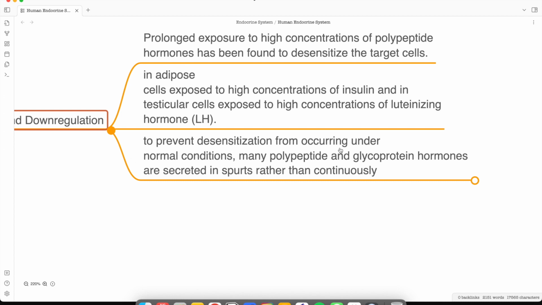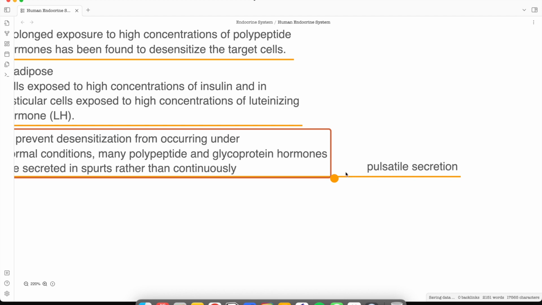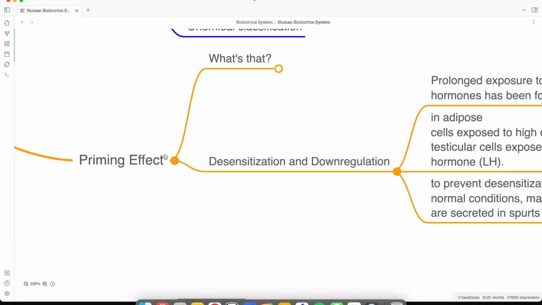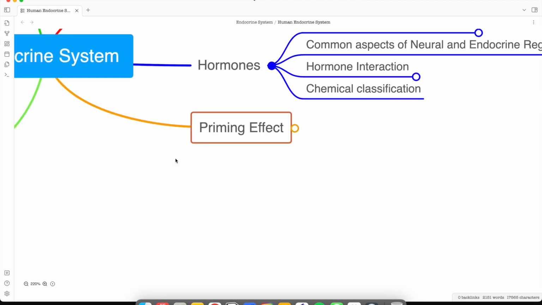To prevent desensitization from occurring under normal conditions, many polypeptide and glycoprotein hormones are secreted in spurts rather than continuously. So that is called the pulsatile secretion. So that is for the priming effect and desensitization. Hope that makes sense. Hope you got the idea and hope this freestyle helped.